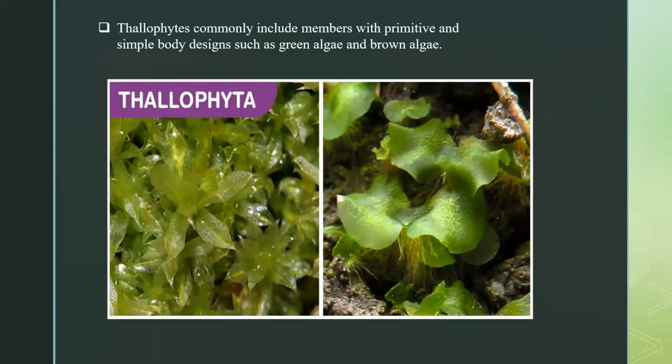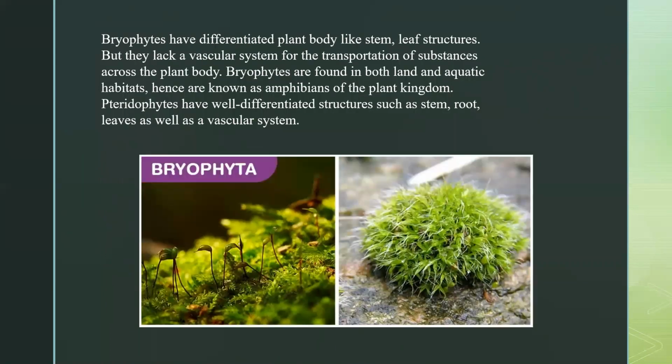Thallophyta are primitive organisms with a simple body design, and include algae. Then bryophytes are slightly more evolved organisms. They have a plant-like body containing stem and leaves, but the vascular system for transportation is absent. Bryophytes are present in both aquatic and land habitats, and that's why they are known as the amphibians of the plant kingdom. This is the structure, you can check.